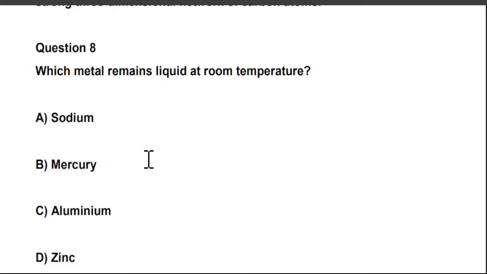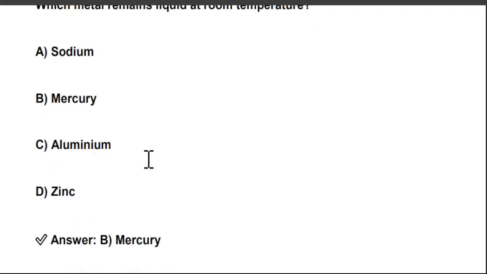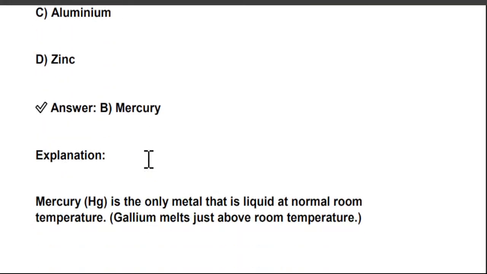So there are four options: A. Sodium, B. Mercury, C. Aluminium, and D. Zinc. So which metal remains liquid at room temperature? Mercury is the metal which remains liquid at room temperature, right? So answer B is the right answer. Mercury or Hg is the only metal that is liquid at room temperature.